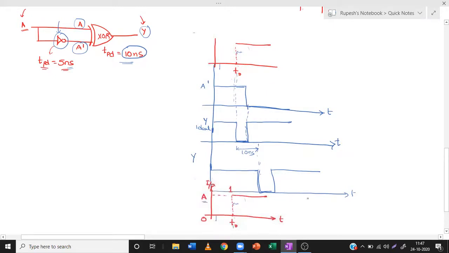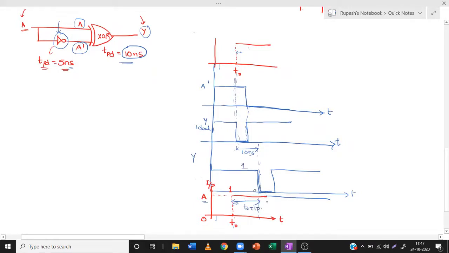Here onwards the input remains 1. From T naught, T naught plus 10 will be the first time where you will find a transition from 1 to 0 in the output.